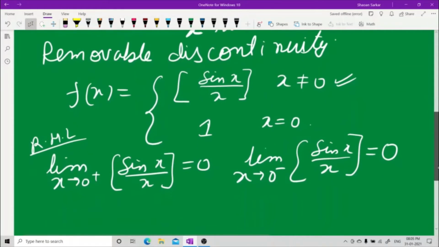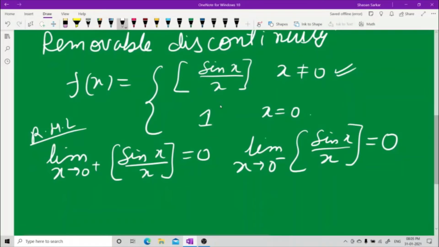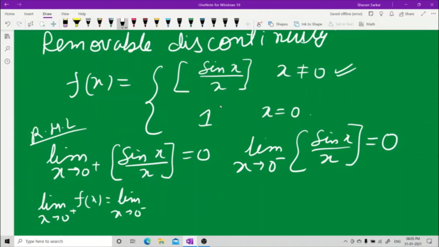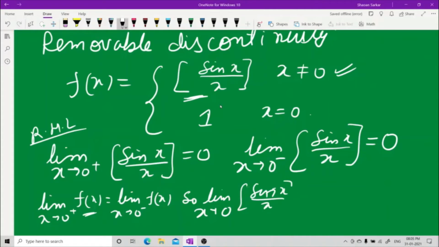Yes, both the limits exist. Limit x tending to 0 plus f(x) is equal to limit x tending to 0 minus f(x). And so the limit x tending to 0 of f(x), I'm talking about this f(x), is 0. But this is not equal to 1, because 1 is what f at 0 is.